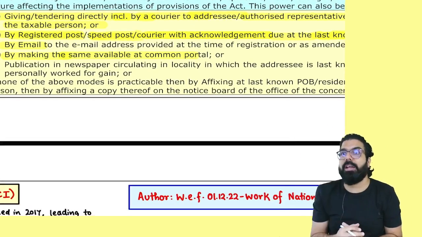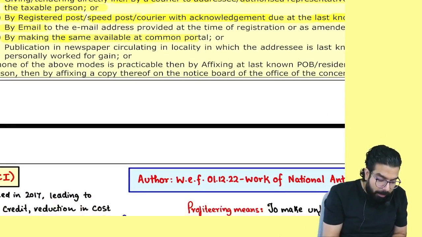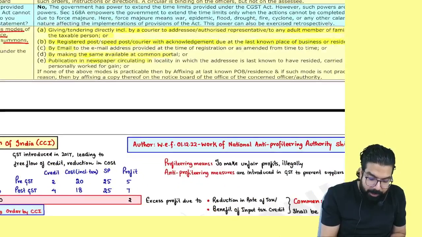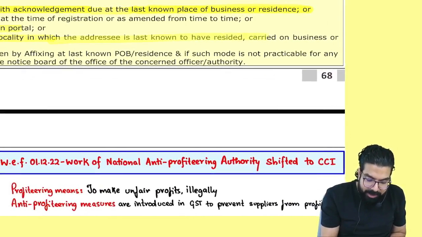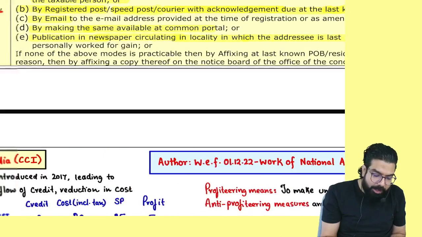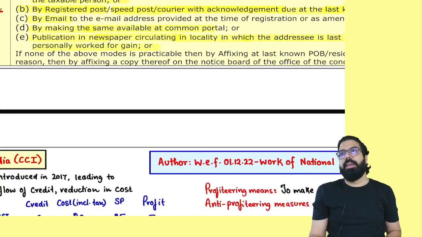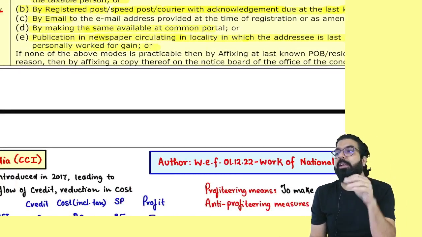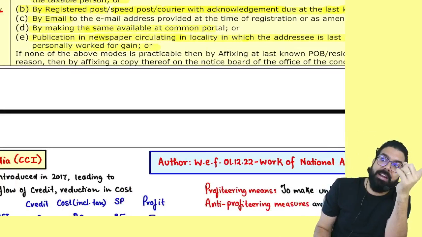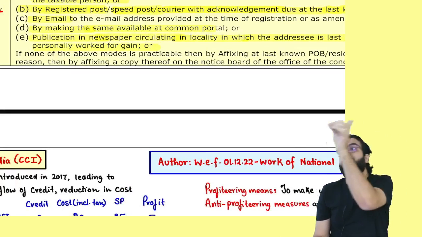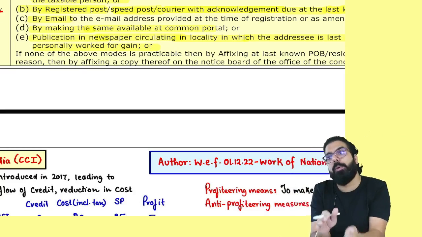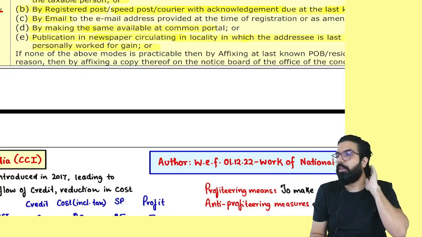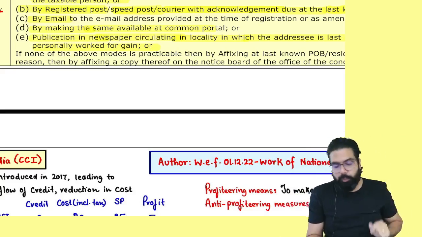They will put the notice in the GST portal, or publication in the newspaper circulated in the locality in which the address is last known to have resided or carried on business or work for gain. Or they can circulate it in the newspaper where you last resided or where you are carrying out your business. In that locality, whichever newspaper is there, they will make it public in that newspaper. They will publicize it in the newspaper.